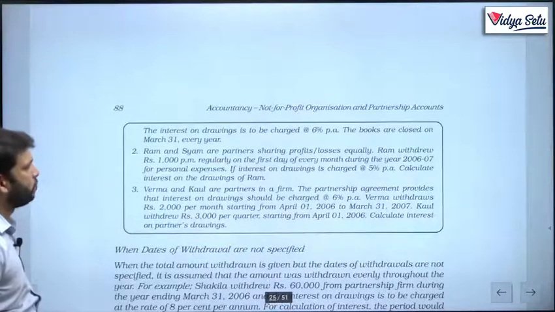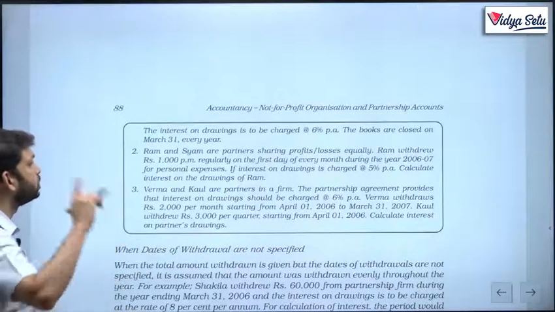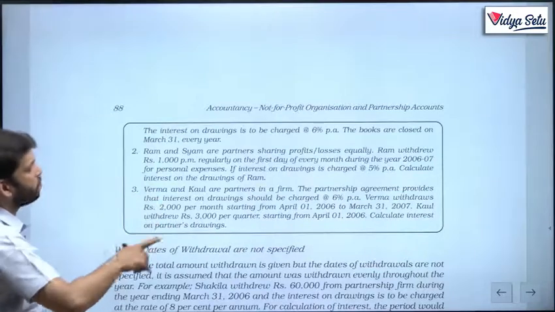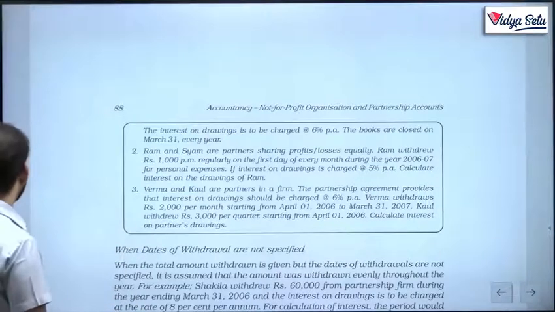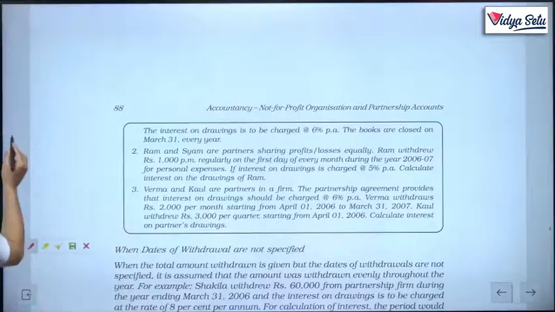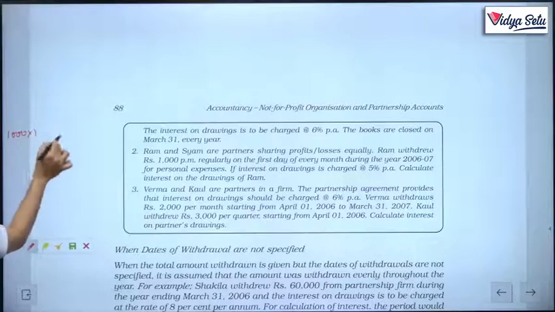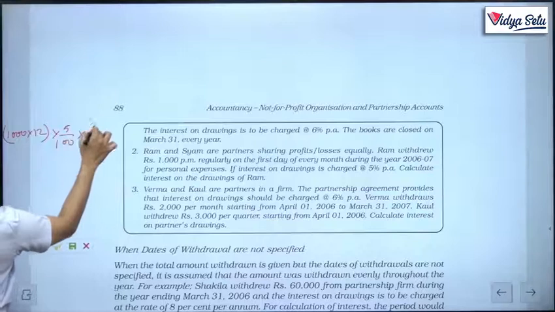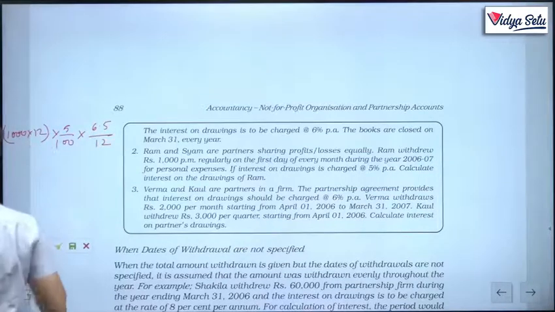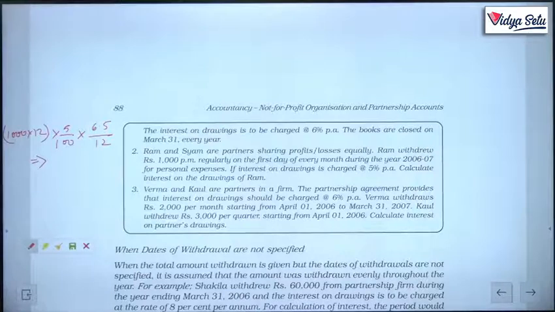Ram and Shyam are partners sharing profits and losses equally. Ram withdrew rupees 1,000 per month regularly on the first of every month during the year 2006-07 for personal expenses. Interest rate is 5%. Very simple. 1,000 per month multiplied by 12, multiplied by 5% rate of interest, multiplied by 6.5 upon 12. Answer: 12,000 multiplied by 5% multiplied by 6.5 by 12. So the answer is 325.